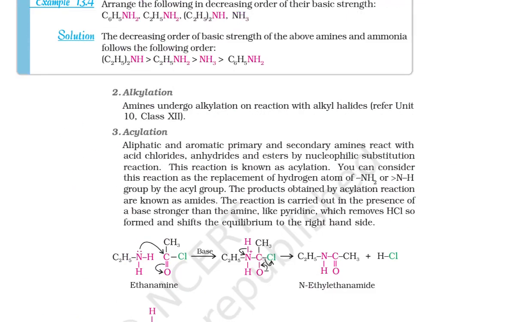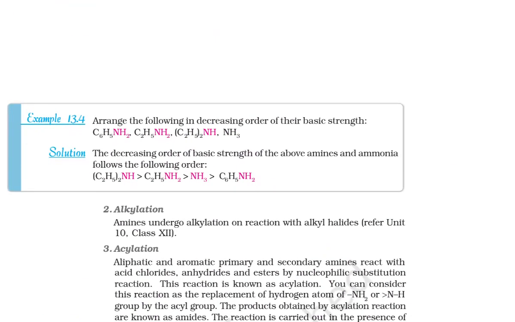One more thing here, we need to solve this question, right? As I told you, this is your secondary amine, primary amine, ammonia, and this is arylamine. In the arylamine, the lone pair of electrons is not available for protonation. This is going to be the least basic. As I told you already, the secondary amine is more basic than primary, and then ammonia.